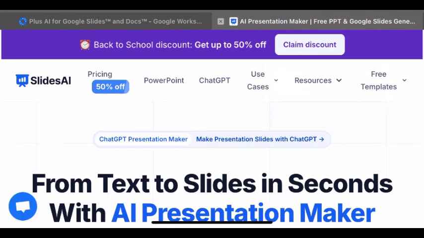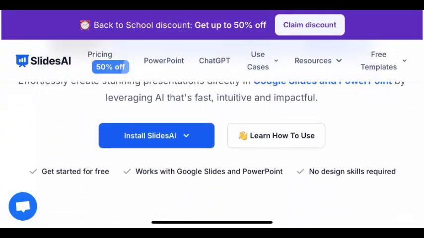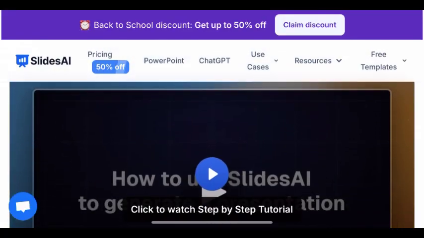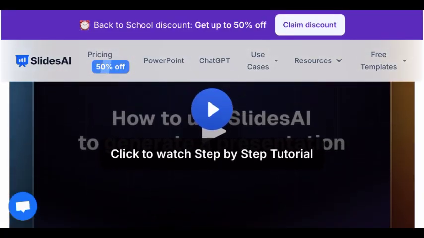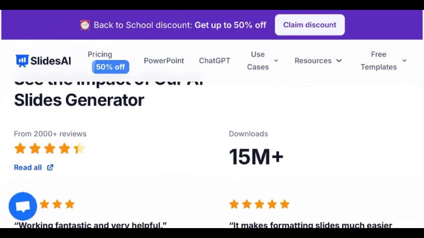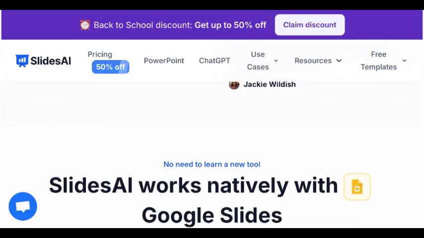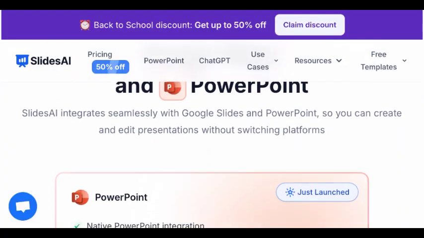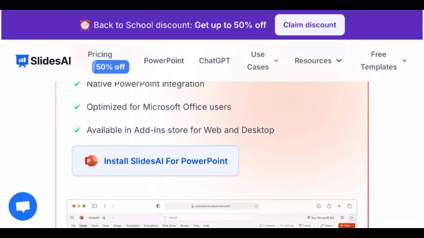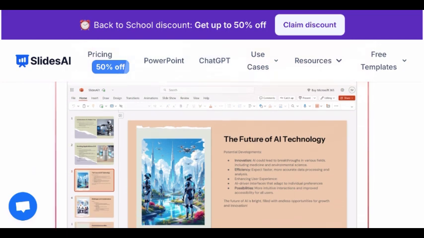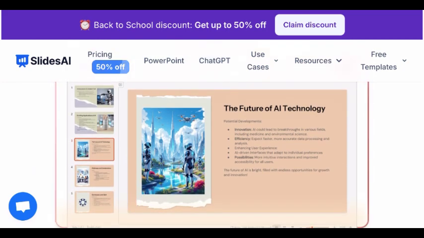While Slide AI, on the other hand, focuses more on speed and simplicity, quickly converting text or a prompt into a slide deck with a ready-made layout and speaker notes. It's perfect for students, educators, or anyone who needs a quick deck on the fly, though the design can feel more basic.